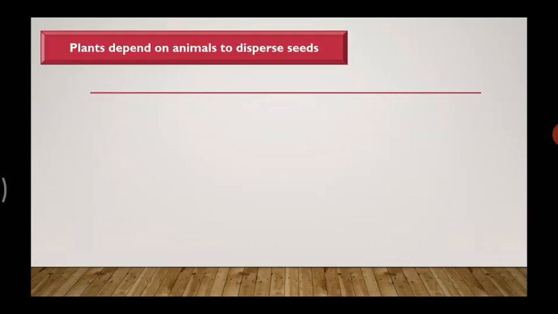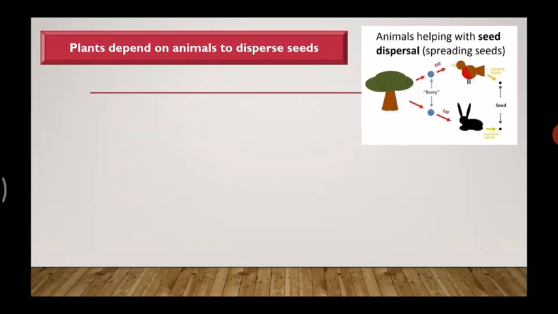Plants depend on animals to disperse seeds. What is dispersing seeds? It means spreading seeds. When animals take the food or seeds as food, they act as willing transporters. Willing transporters means when they move from one place to another, the seeds fall. Some fruits have structures like hooks that get stuck to their fur or feathers. The seeds get stuck to their fur or feathers while they are moving from one place to another. Seeds also spread through their droppings.